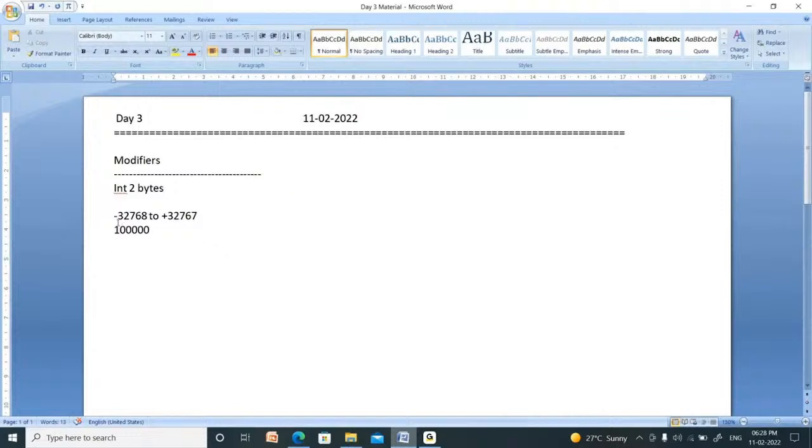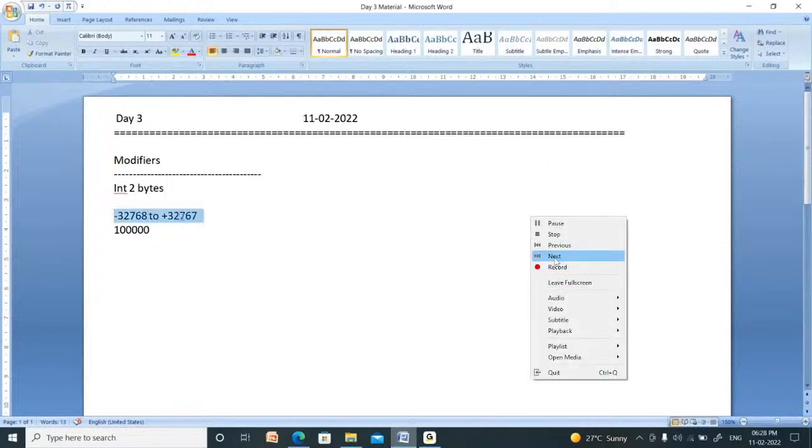In the same manner, it is the range of integer. You can store the values in between minus 32,768 and plus 32,767. That's it. You cannot store more than these values. Now what to do?